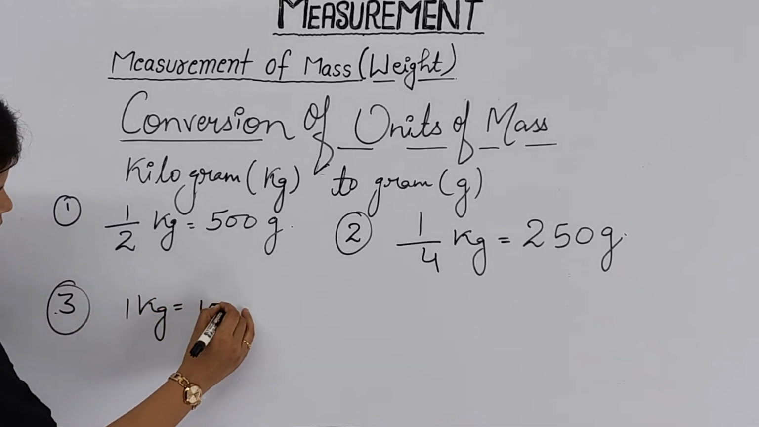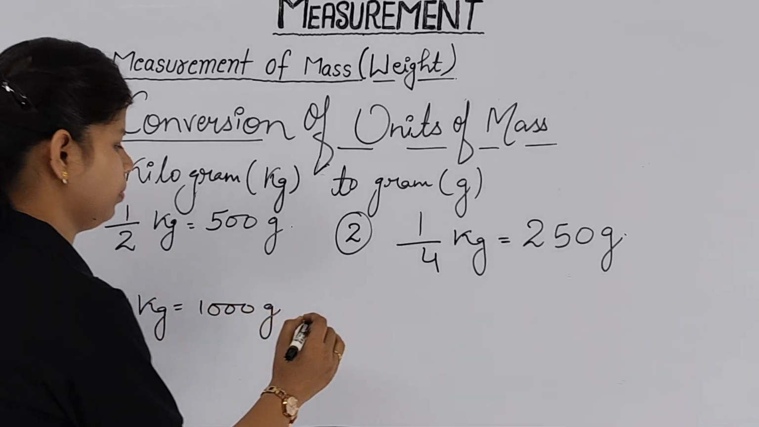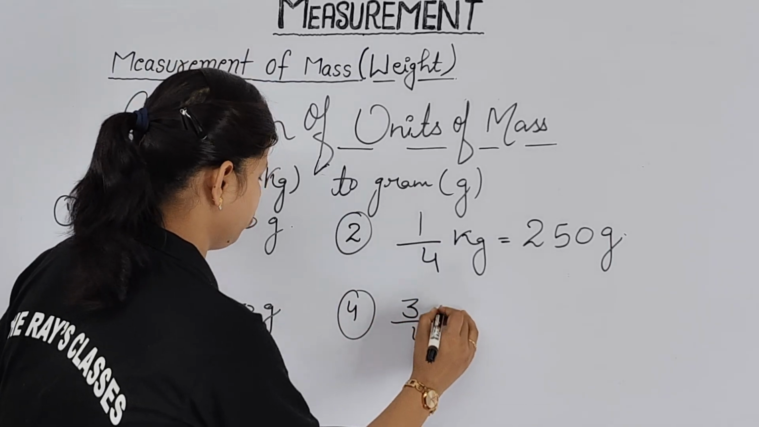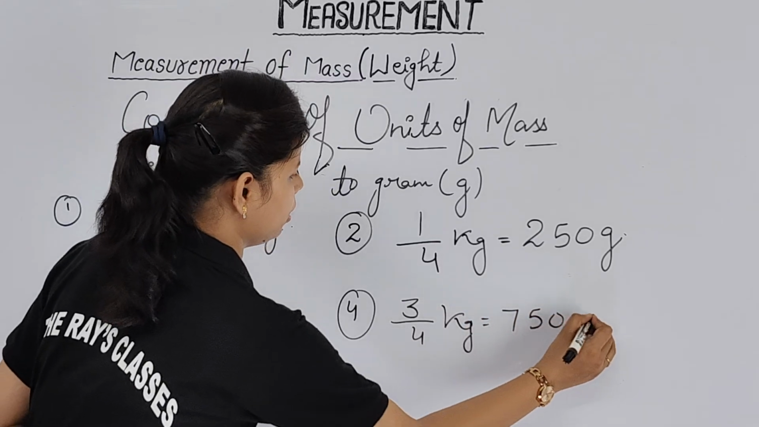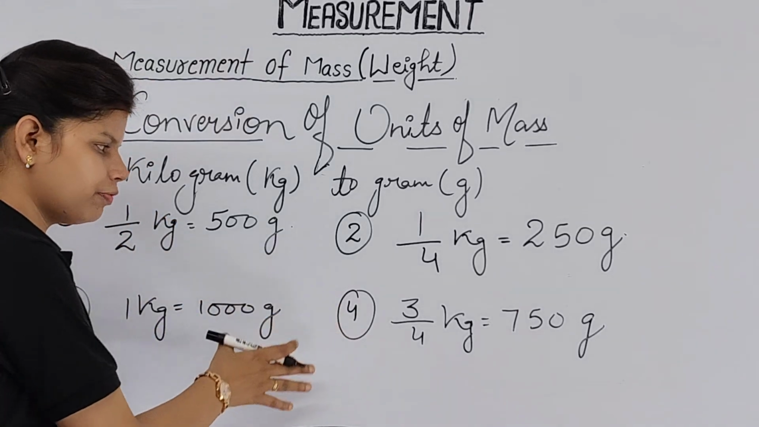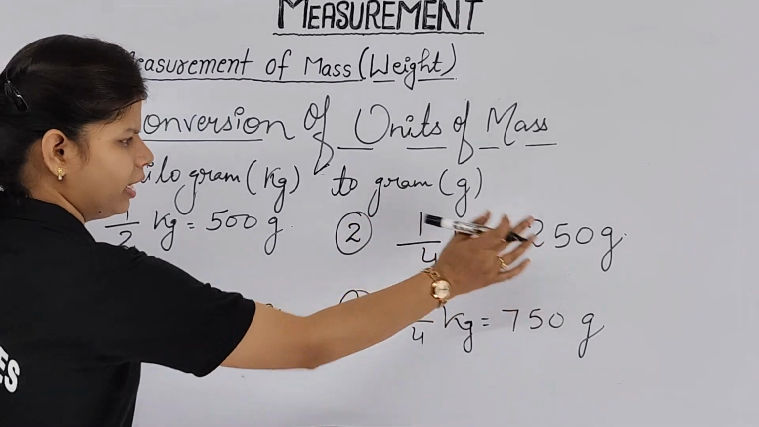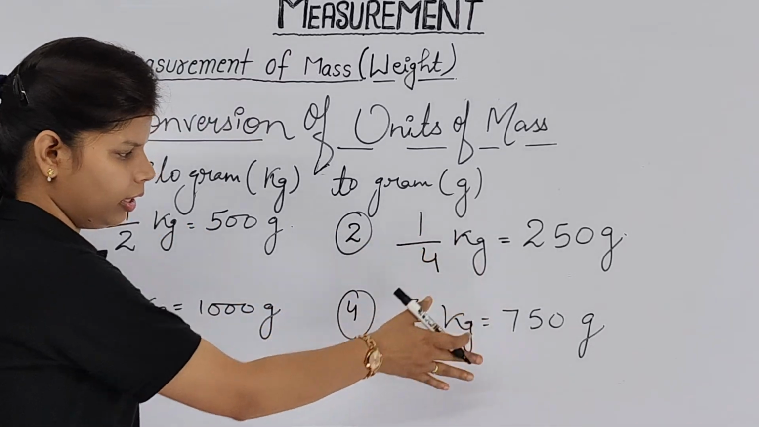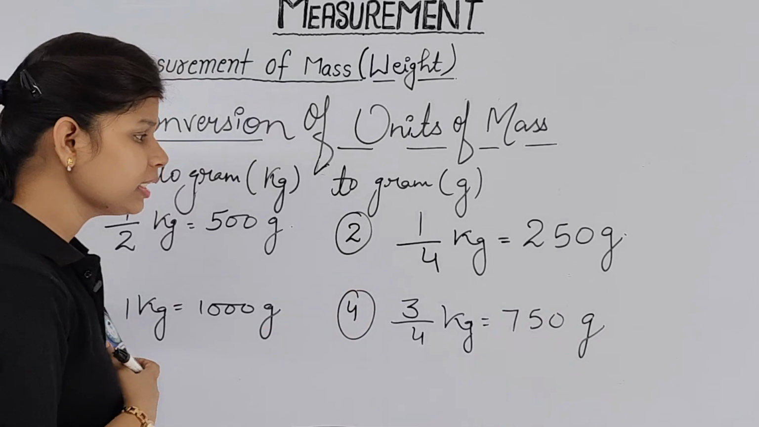1 kg equal to 1000 gram, and fourth will be your 3/4 kg equal to 750 gram. Clear? These four important points that you have to remember directly. No need to find its way like 250. Whenever we are going to get another one, then we have to find, but for this one you have to learn these things. Then we can go with the direct conversion.